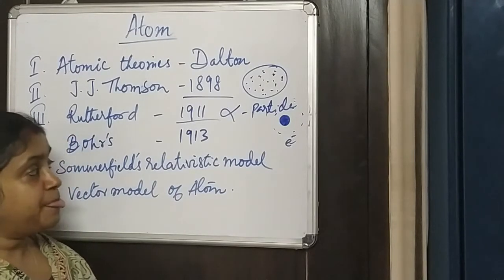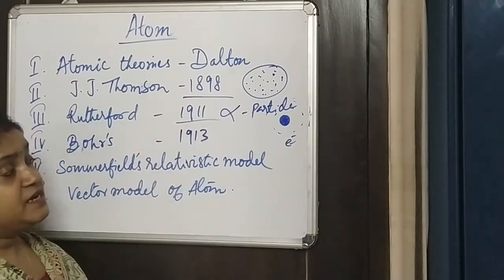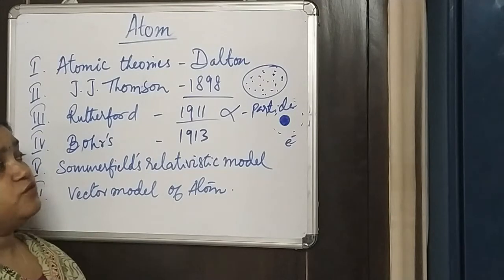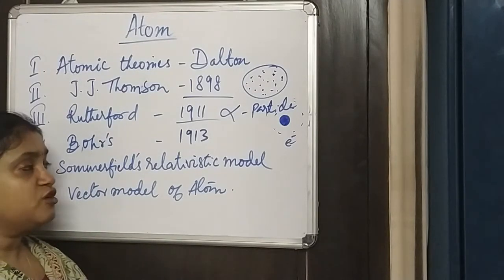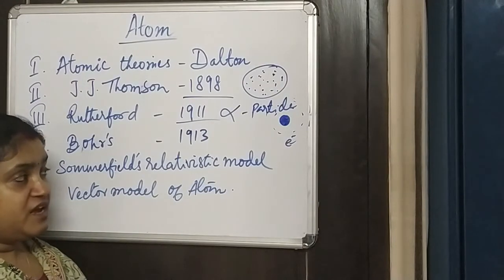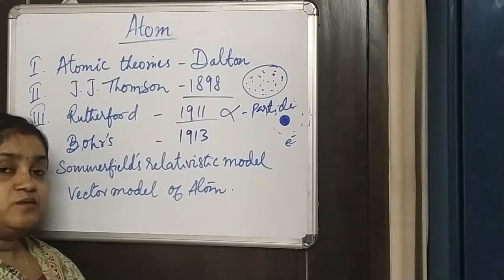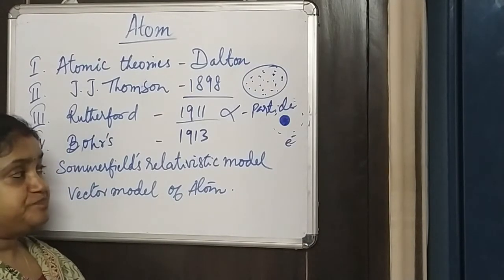Now, not very late, around 2 years later, we see that though Rutherford's model was able to explain many things, it was not able to explain the spectrum that we get from any kind of element. Every element has a certain spectrum, which we will study later.